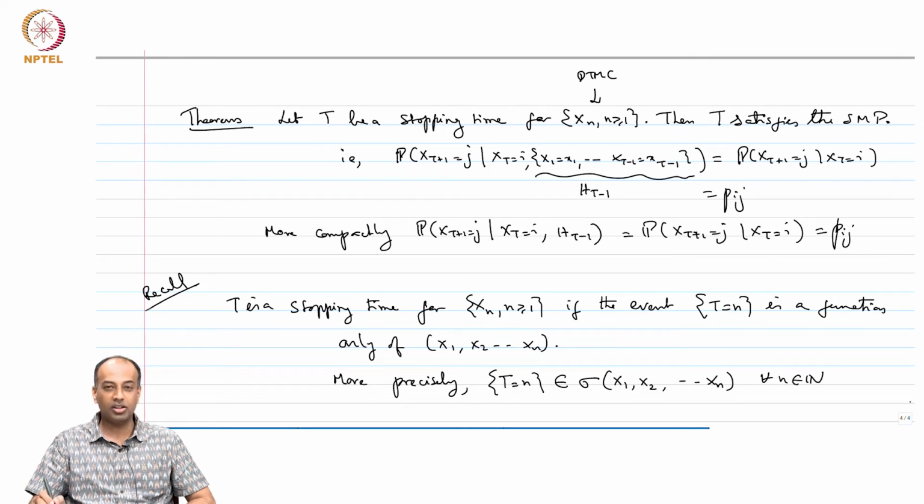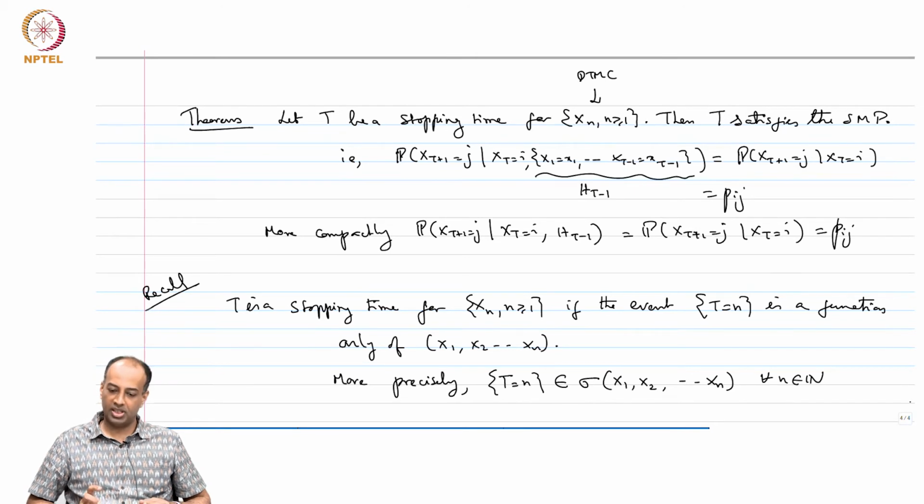If you are used to the sigma algebra language, this is the precise definition. But for all practical purposes, the event T equal to n is determined completely by looking at the first n random variables. And if T is a stopping time for the discrete time Markov chain, then the strong Markov property holds, all right.